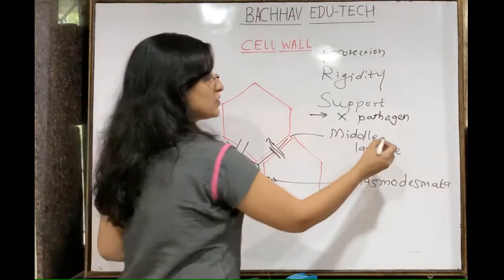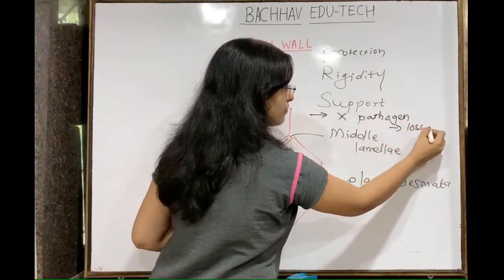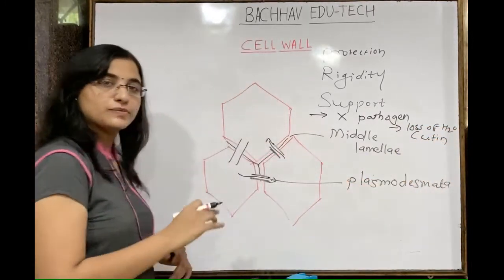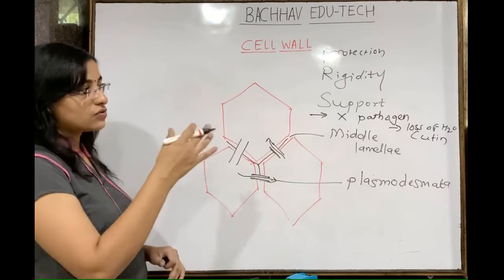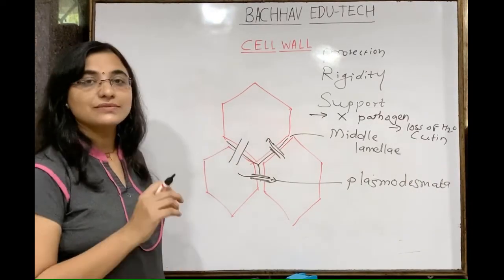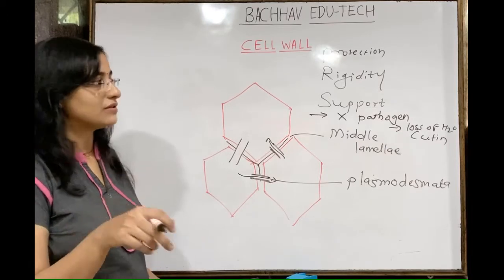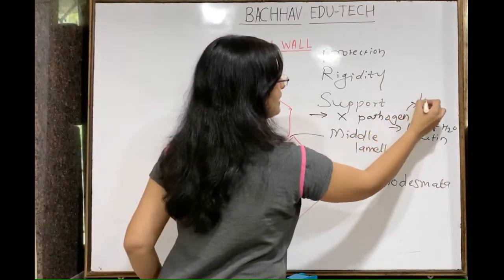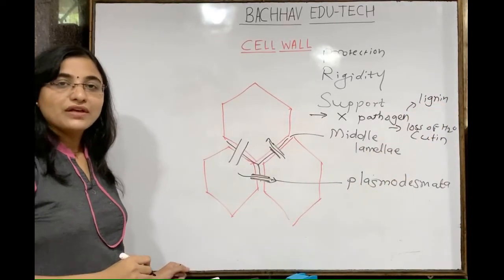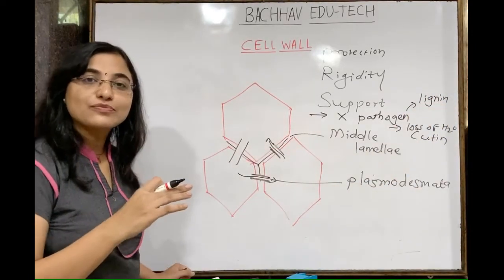Understand this? Excessive loss of water can be avoided with the help of what? Specifically we are talking about the cutin which is present in the leaf and stem cells. So excessive loss of water can be avoided with the help of this. We are talking about the lignin which is present in the plant cell wall. So it is also helpful for transport purposes.